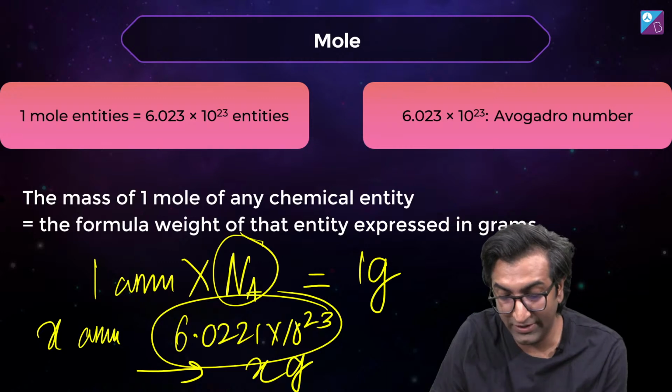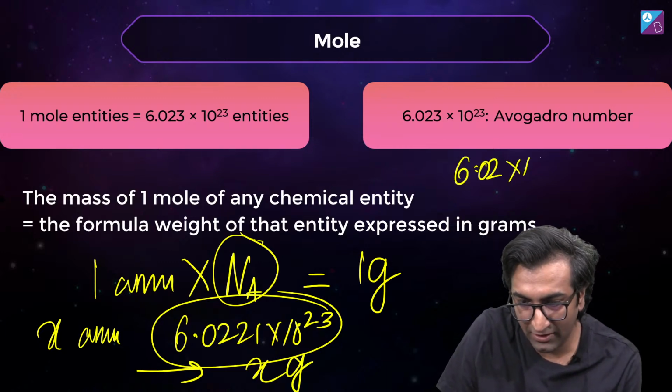Take that 6 to the other side. You get 6.022 into 10 power 23.